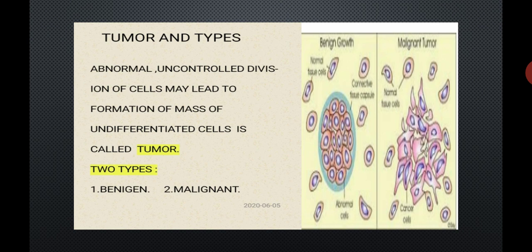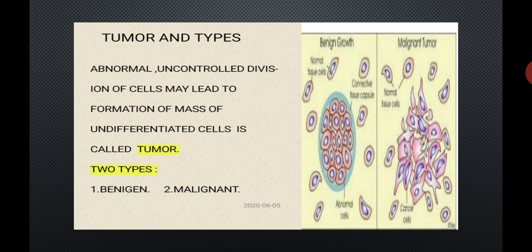That mass of undifferentiated cells is known as a tumor. So in short, the definition of a tumor: cancer cells show abnormal and uncontrolled division. Because of that, it leads to the formation of a mass of undifferentiated cells. That mass of undifferentiated cells is known as a tumor.